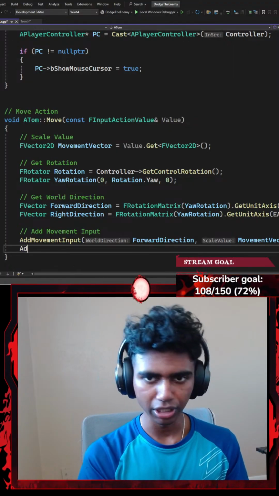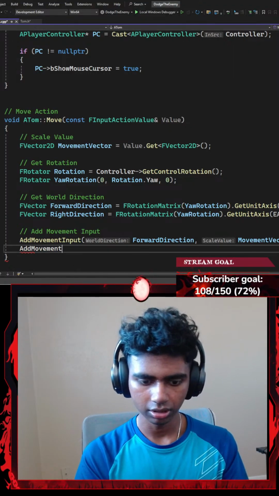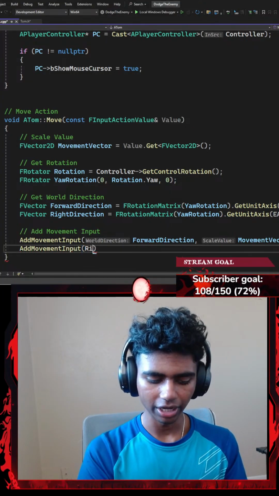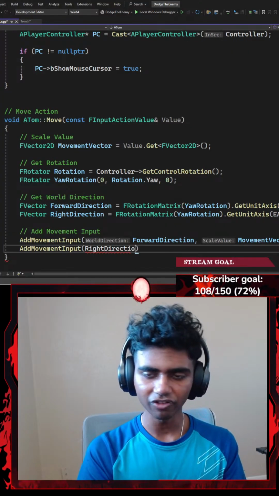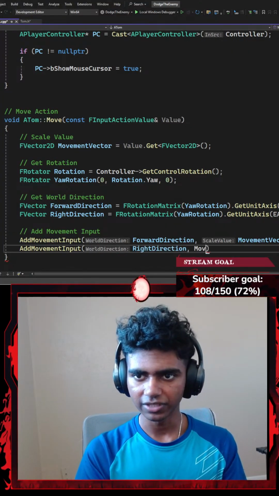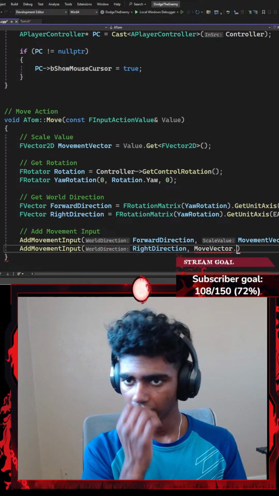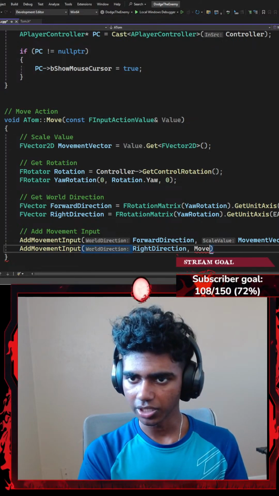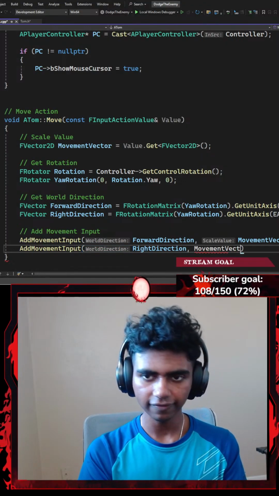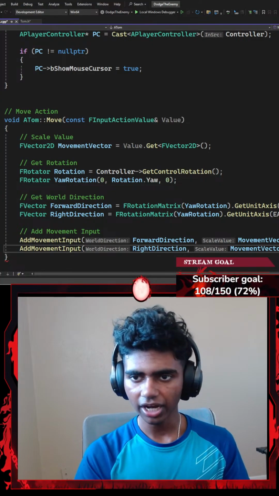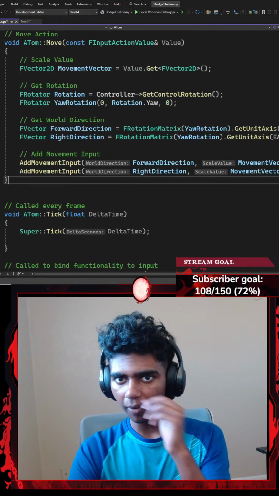Next up, I'm going to go with another add movement input, which requires a parameter of my right direction, and my scale value is going to be my movement vector dot y. Actually, dot x. And then I end with a semicolon. That's about it for my move function.